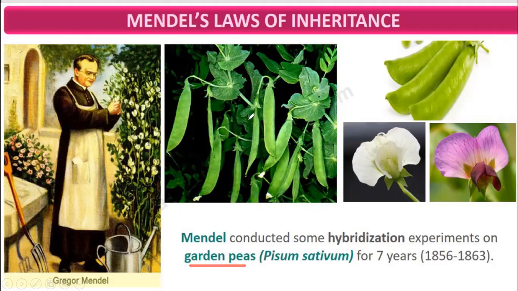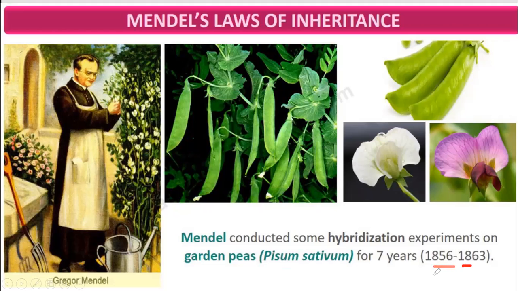Garden pea. This is the garden pea plant. If you have not seen it, you may taste this fruit. It is very sweet in taste. This is also known as a pod. These fruits are pods. So this is a garden pea plant. The scientific botanical name of this garden pea is Pisum sativum. He did hybridization experiments on this plant for 7 years,